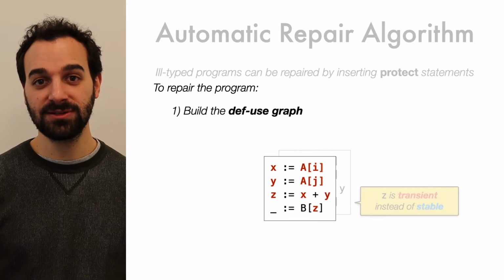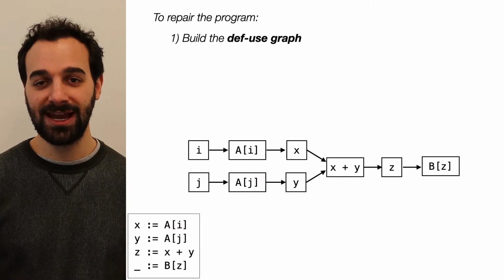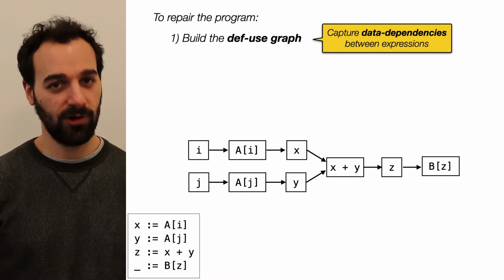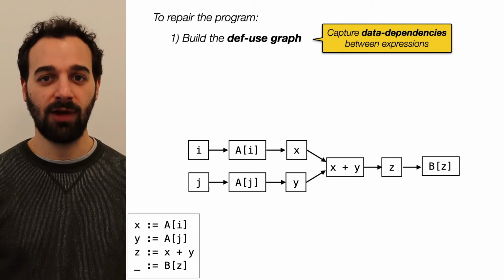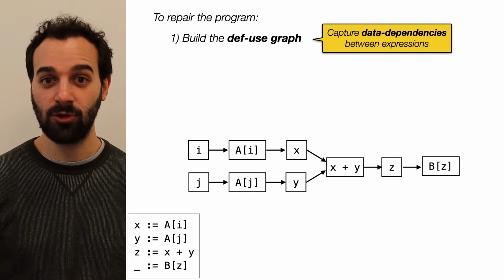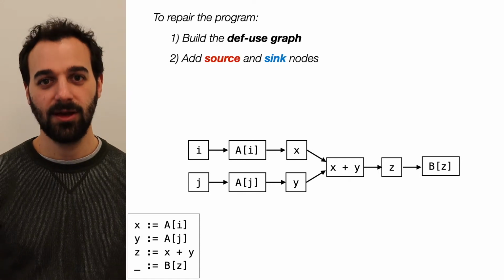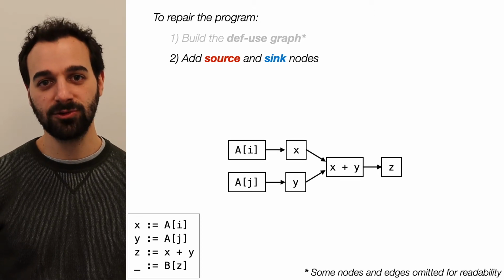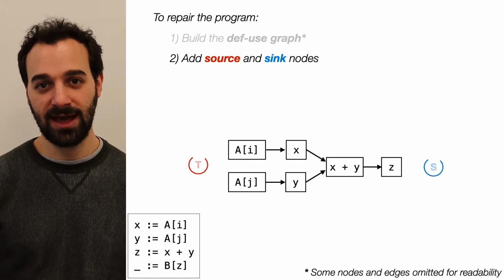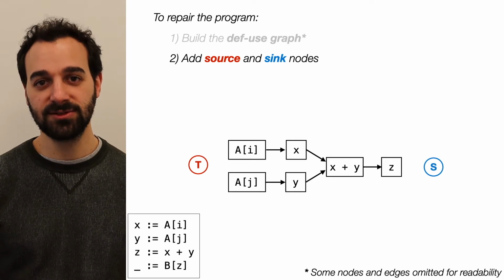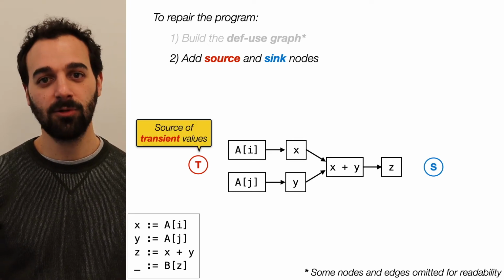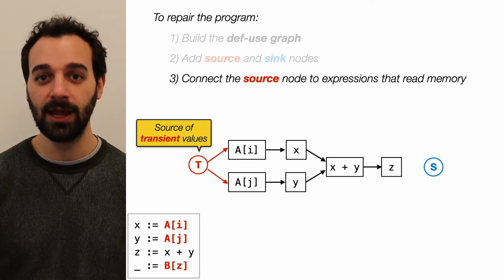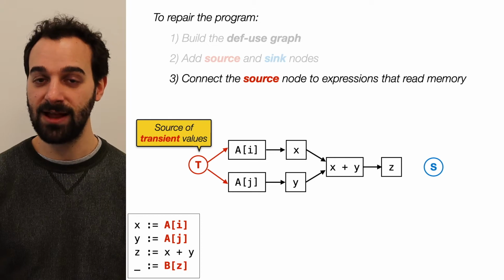The directed edges between the nodes of the graph capture the data dependencies between the variables and the expressions of the program. For example, the edge from x to x plus y indicates that x is used to compute x plus y. To track how transient values propagate in the def-use graph, we extend the graph with two special nodes, node T and node S. Node T represents the source of transient values. Therefore, we connect it to all the nodes containing expressions that explicitly read memory and thus introduce transient values in the program.